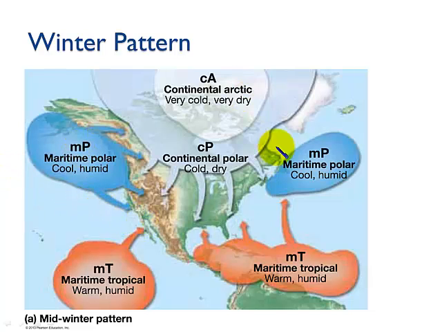So if we look at the North American continent and the air masses that affect it during the winter, we can see that the western part of the state of Colorado, which is about here on the continent, straddling the Rocky Mountains, is going to be affected by air masses moving in off of the Pacific. The problem is that the moisture all gets dropped in the mountain ranges along the coast. And so by the time that air makes it to us in western Colorado, it's pretty dry. It does still have some moisture left in it, which then will precipitate as those air masses get pushed up again by the Rocky Mountains, and that's why we see increased precipitation in the higher elevations.